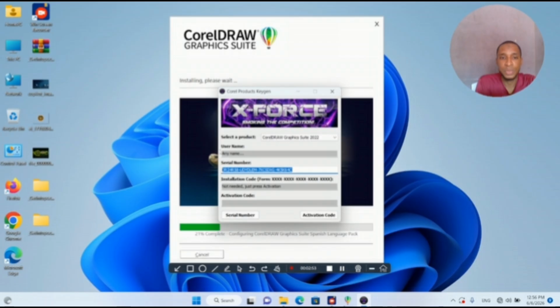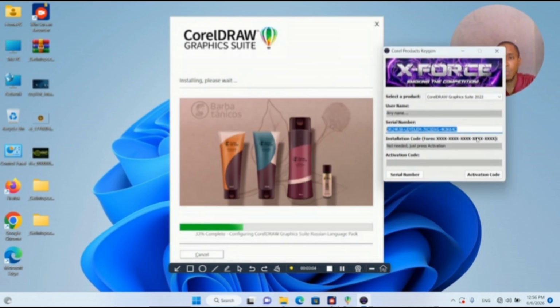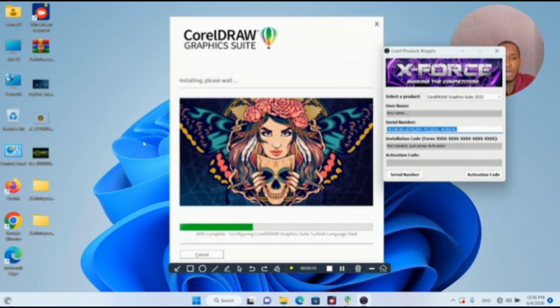And also, since we copied the serial number, we have to wait till the installation is finished before we close it, because after the installation we have to click on the activation code to get it activated.